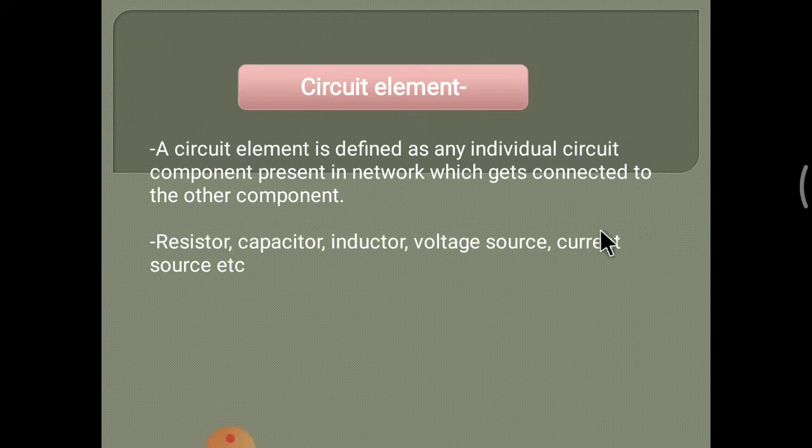Circuit element. A circuit element is defined as any individual circuit component present in a network which gets connected to the other components. What is a circuit element? The element or component which is separately connected to other components in a network or circuit. Which are the circuit elements? Resistor, capacitor, inductor, voltage source, current source. All these components we can call circuit elements, which are connected to each other in a circuit or network.